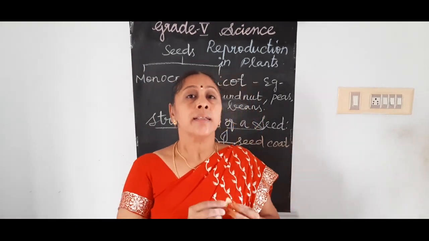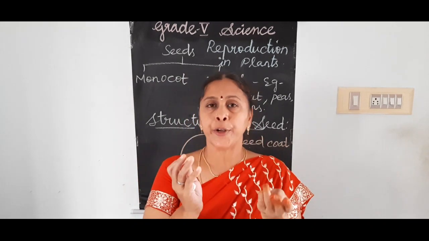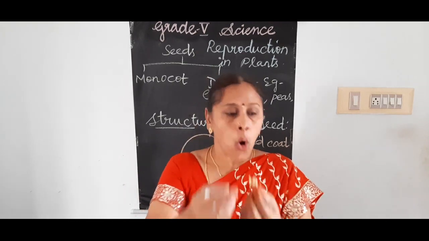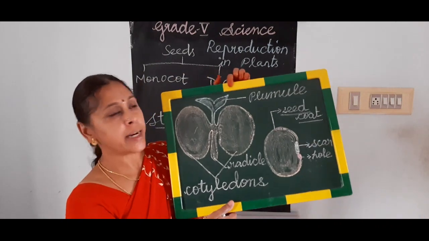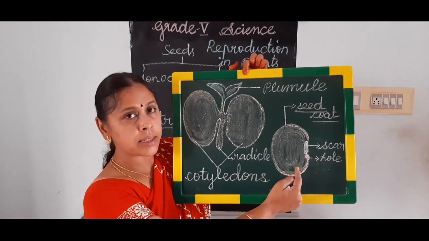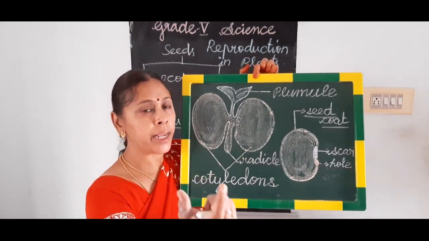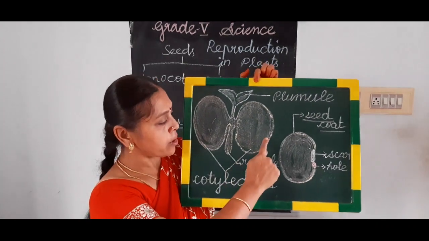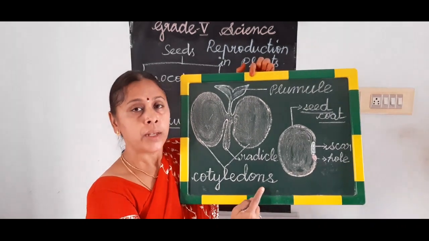That means the single seed can be equally divided into two parts. These two parts are called cotyledons. Now you can see here, this is the structure of a seed, and if you remove that outer protective covering, there are two seed leaves. These two are called seed leaves or the cotyledons.